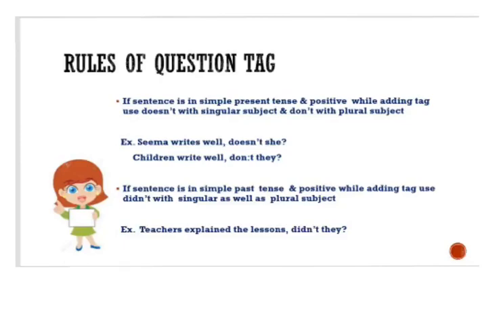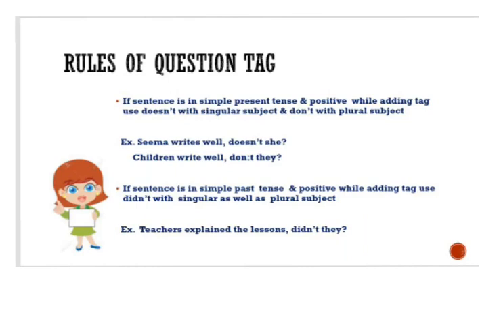Our next rule is based on simple present tense and simple past tense. As you know, in simple present tense the helping verbs are doesn't and don't when we are making a negative sentence or using a tag if our sentence is positive. For example, Seema writes well. Writes is the first form of the verb, and as Seema is singular, that's why s is added after the verb. So while making the tag we will write doesn't she, because we are not using the name in the tag, we are using the pronoun. So instead of Seema we will write the pronoun she.